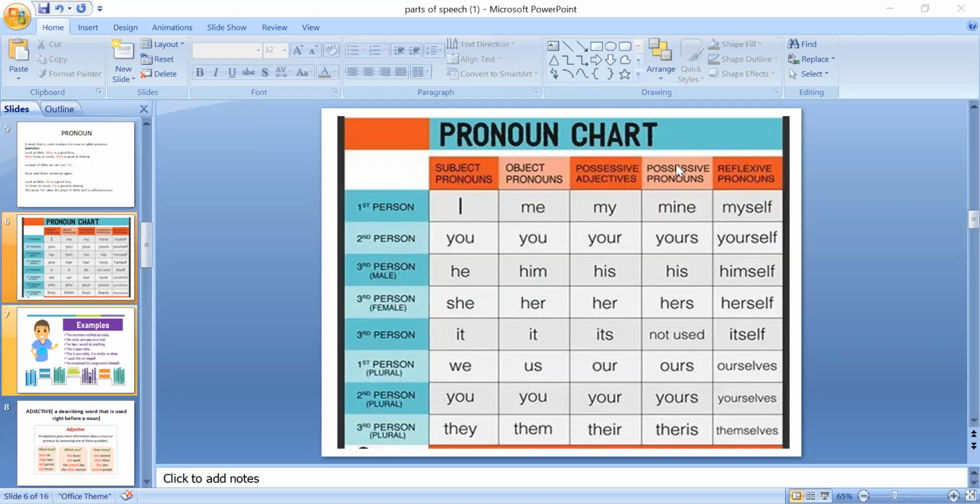Then the fourth column is about possessive pronouns. When we say this is my bag, and this bag is mine, mine is used at the end of the sentence. There is a difference when you use my and when you use mine. You can say this is my bag; my comes before the noun. But in possessive pronouns, you cannot say this is mine bag. Mine will be at the end, after bag. This bag is mine. Are you getting it?